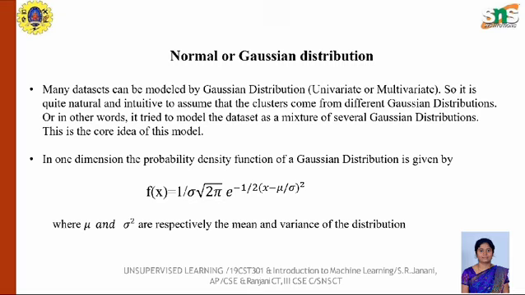Or in other words, we try to model the data set as a mixture of several Gaussian distributions. So this is the core idea of this model. In one dimension, the probability density function of a Gaussian distribution is given by f(x) = 1/(σ√(2π)) e^(−½((x−μ)/σ)²), where μ denotes the mean and σ² denotes the variance of the distribution.